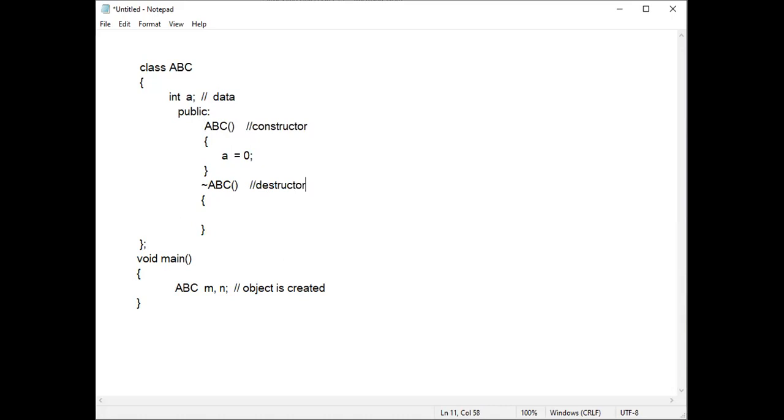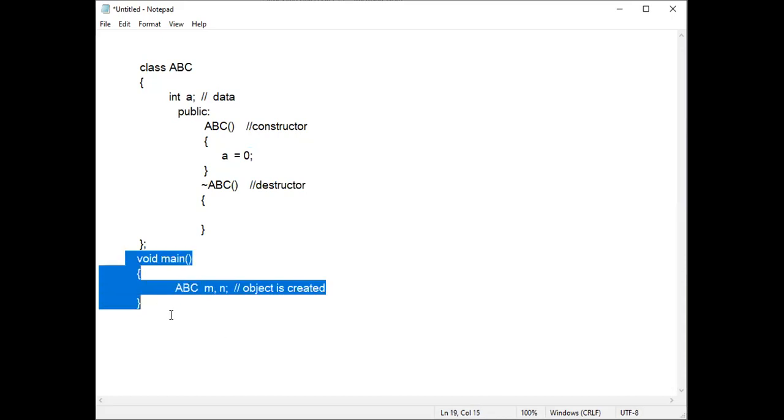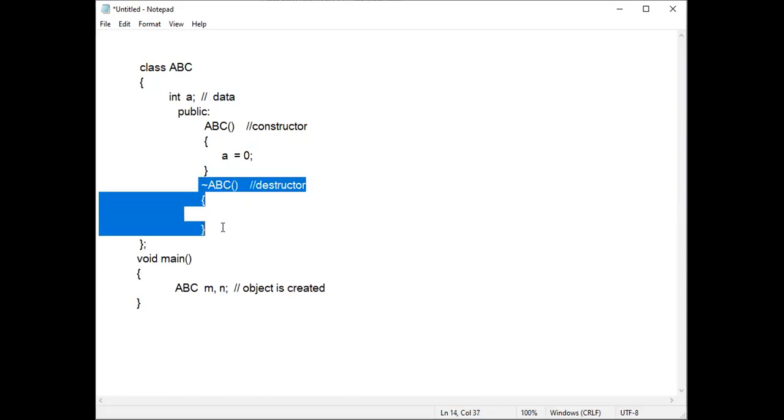Now we have understood how the constructor starts working. When it is invoked, when the object is created, the constructor starts working. But for the destructor, there is no statement which indicates that the destructor starts working. When this complete program is executed, at the end of the main function, the destructor will be called automatically. Try to understand this concept.